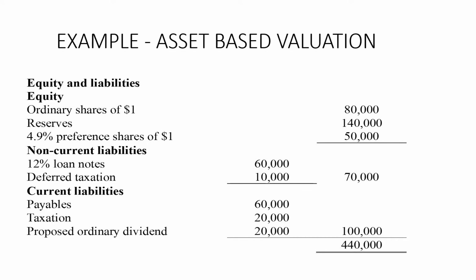Deferred taxation $10,000. The total non-current liabilities are 70,000. And current liabilities include payables of $60,000, taxation of $20,000, and proposed ordinary dividend of $20,000. That is a total of 1 lakh.